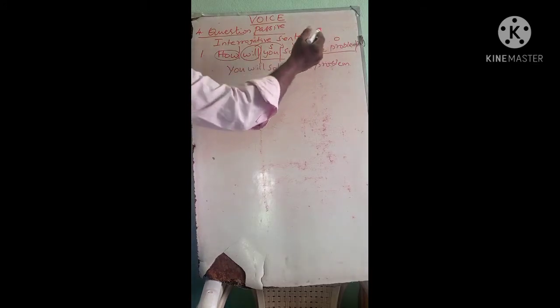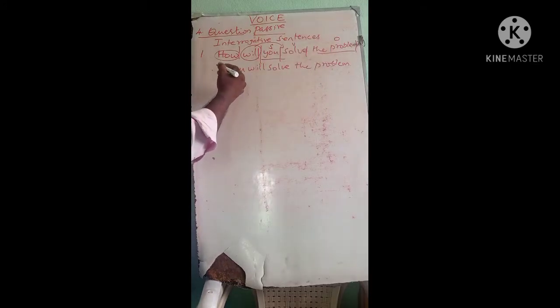We found the object first and we converted the question into a statement. For converting a question into a statement, we kept the WH word aside, and will had to be placed after the subject, so that the question became a statement.